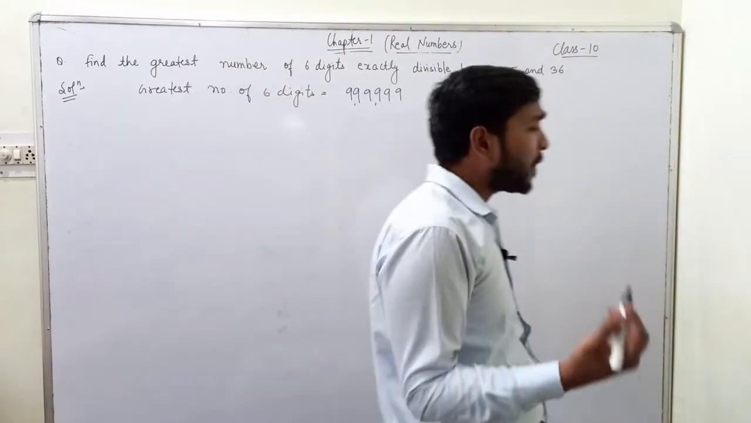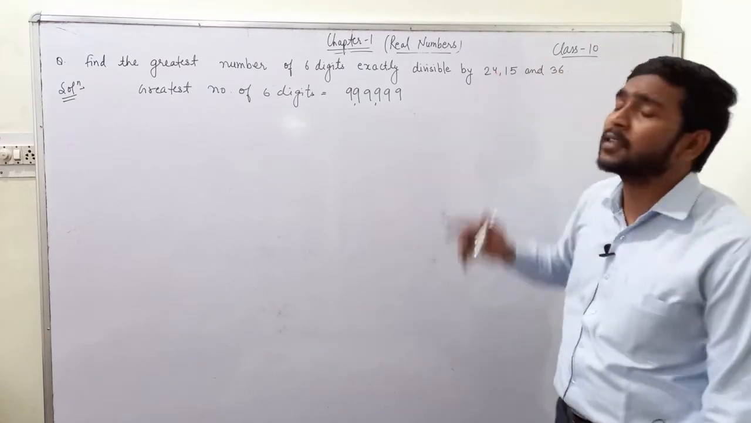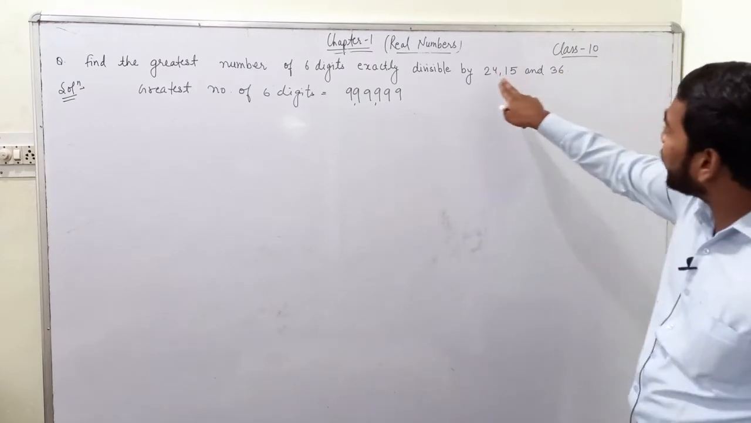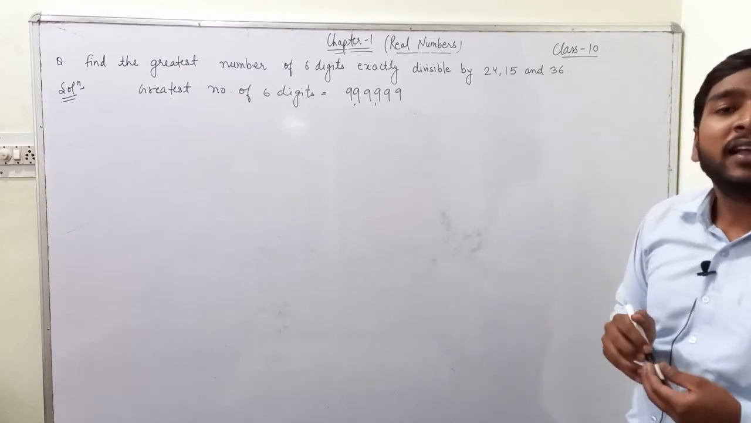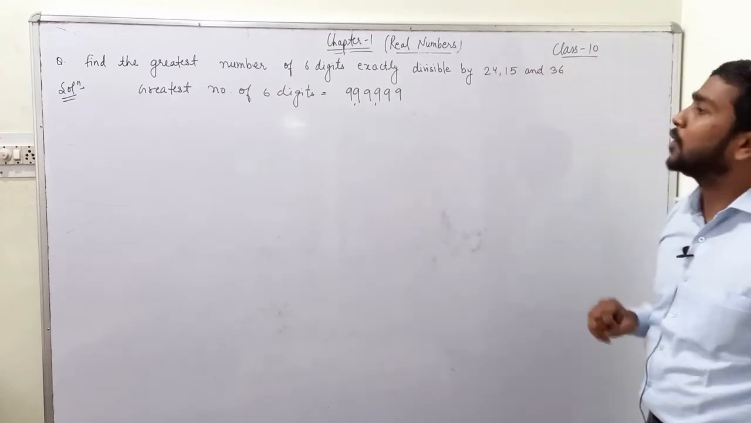Now it must be divisible by 24, 15 and 36. If it is divisible by all the 3 numbers, it means that it will be divisible by the LCM of all the 3 numbers.